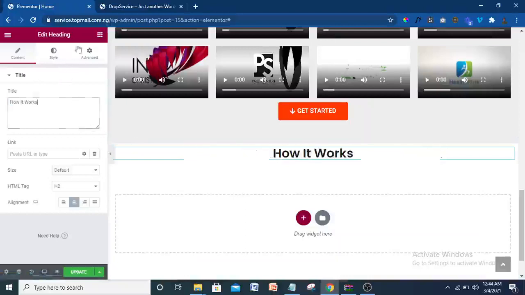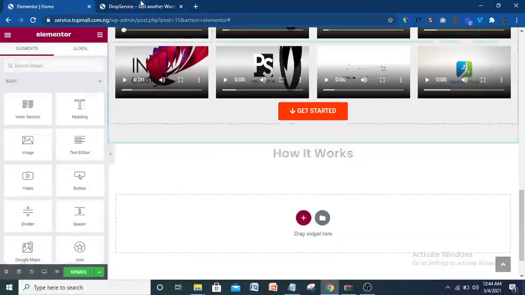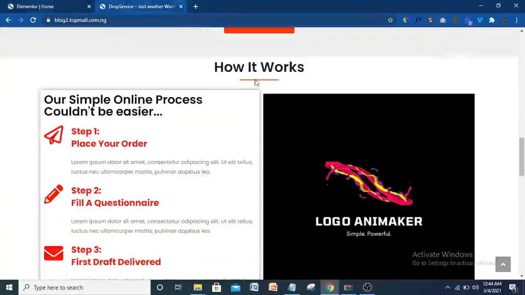Now the next thing I'm going to put there is a divider. As you can see here, there's a divider. So I'm going to put a divider there.